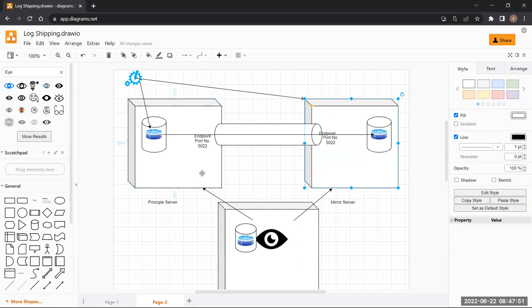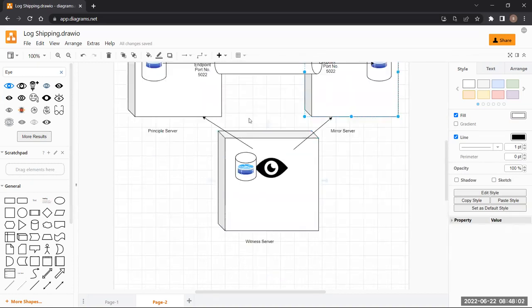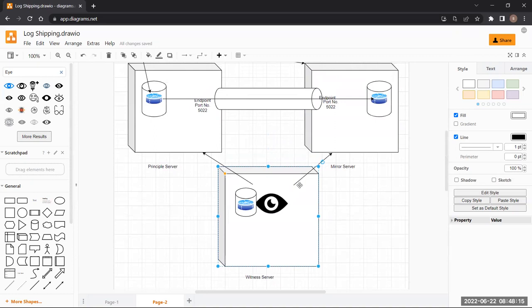But in case we want to use this feature of automatic failover, what do we need to do? We need to set up a witness server. When can we configure a witness server? Any idea? If we are only using 2 servers, we cannot use automatic failover.